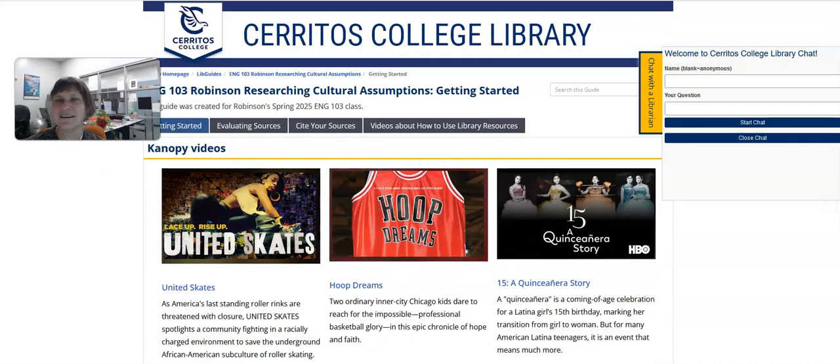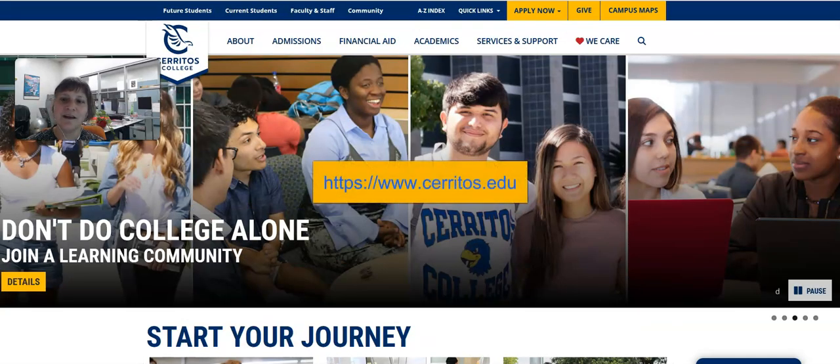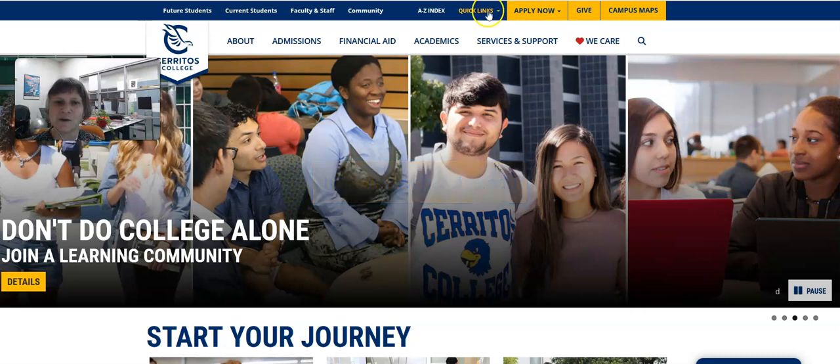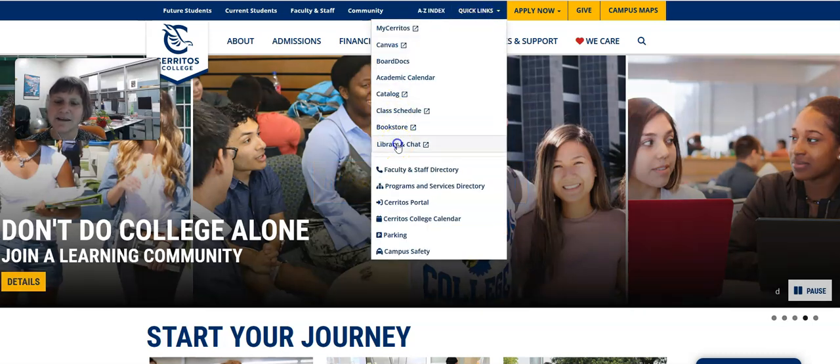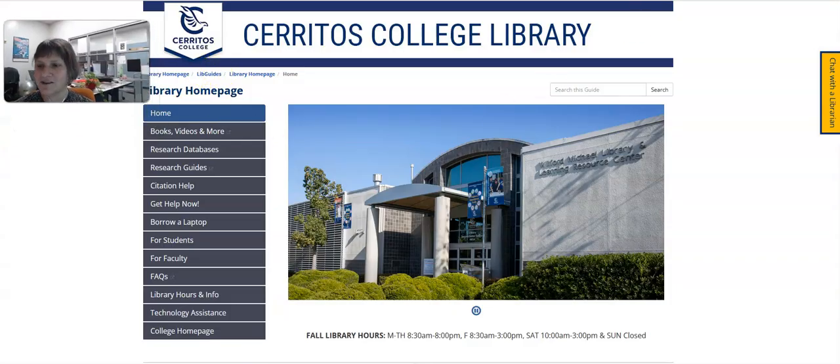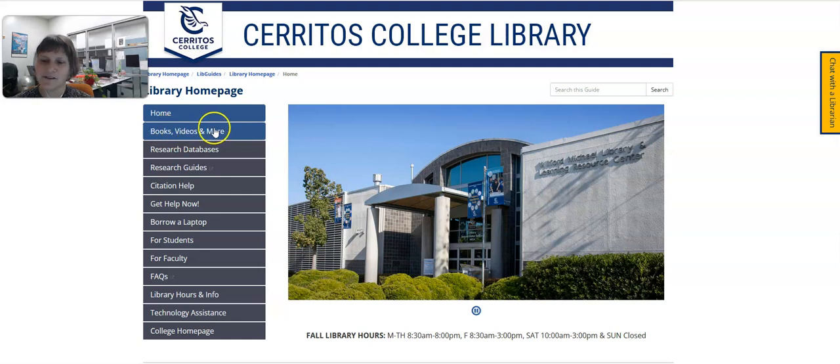If you're more of a person that likes to explore on your own, you can come to the library's homepage. And probably the easiest way to get there is if you start on the college's homepage, which is www.cerritos.edu. Click on Quick Links, then Librarian Chat, and then you're going to get to the library's homepage where you've got the book catalog, which is up here. You've got a link to all of our research databases. We have close to 100. And then some more research guides.